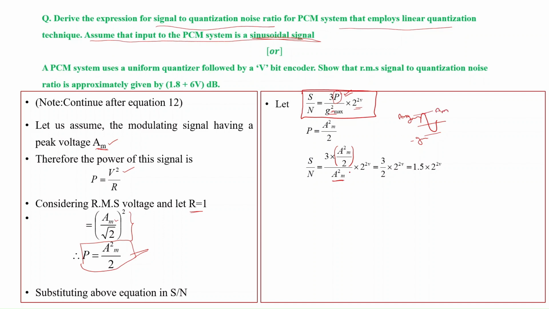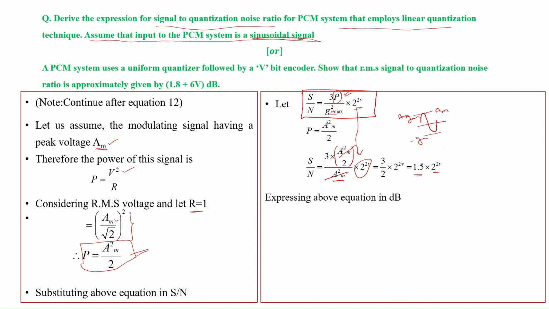So AM square cancels, and you come up with 3 by 2 into 2 to the power 2v, which is 1.5 into 2 to the power 2v. This is the signal to noise ratio for a linear quantizer assuming a sinusoidal message signal.